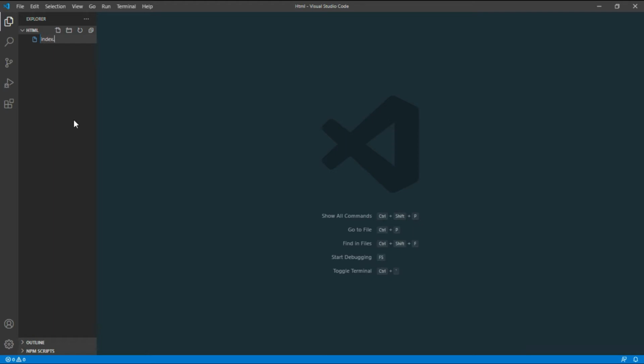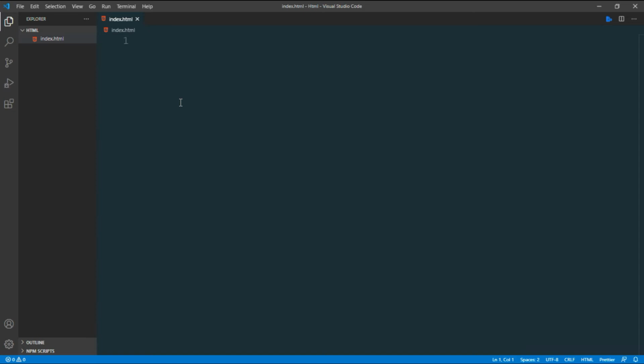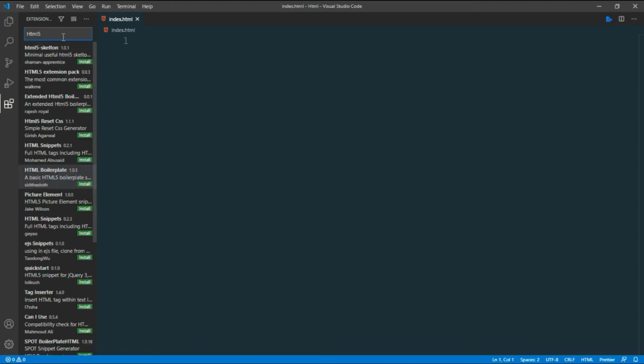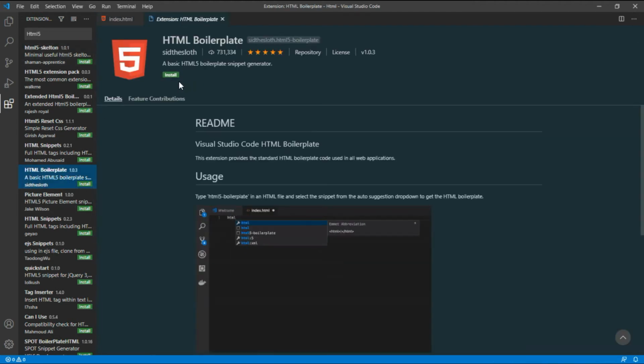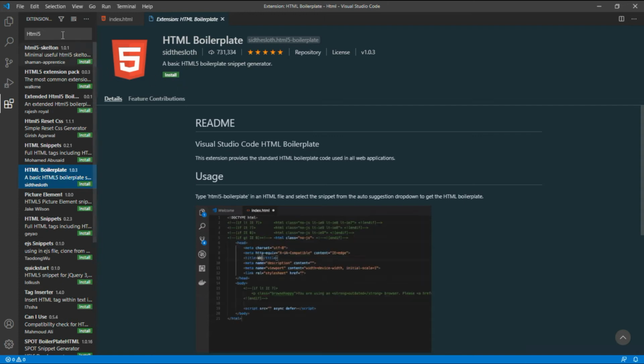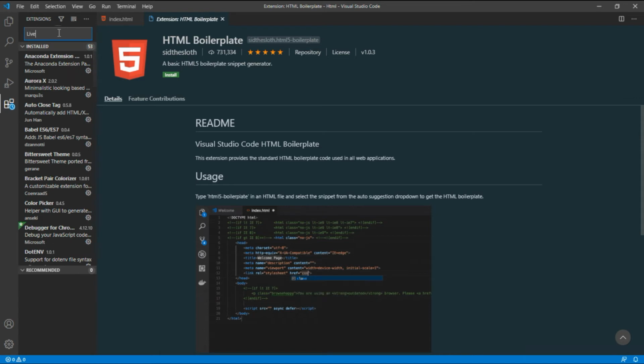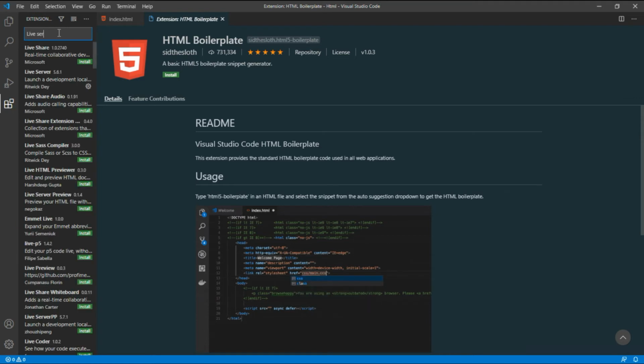So create a file index.html. Here we write all our code. Before starting anything, click on Extensions and install some extensions, like HTML boilerplate. Install this one, so you don't need to write the boilerplate code. And another one is Live Server.